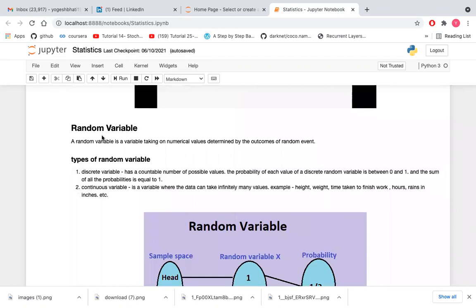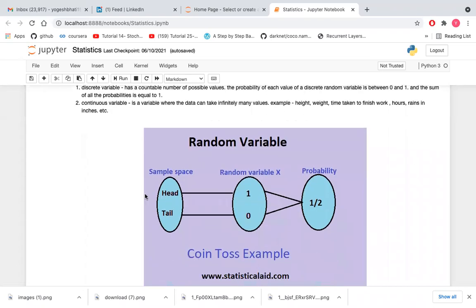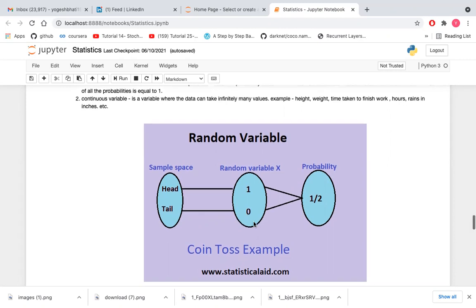Discrete variables means a countable number of possible values like 1, 2, 3, 4, and so on. The probability of each value of a discrete random variable is between 0 and 1, and the sum of all the probabilities is equal to 1. In the last example, we saw how to denote a random variable, how to map an event to a random variable value, and how to find the probability of a random variable.